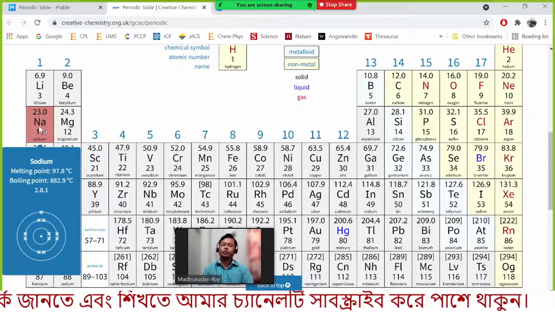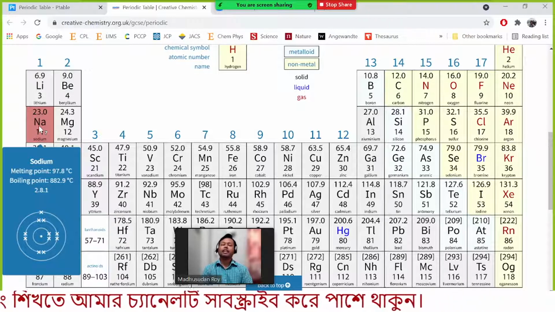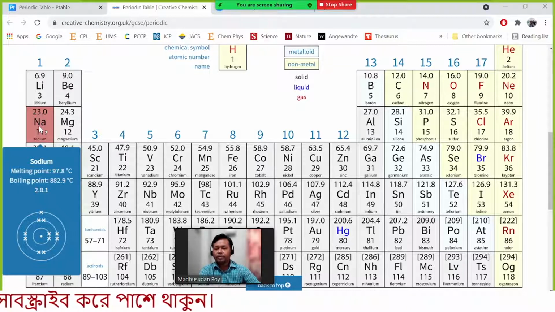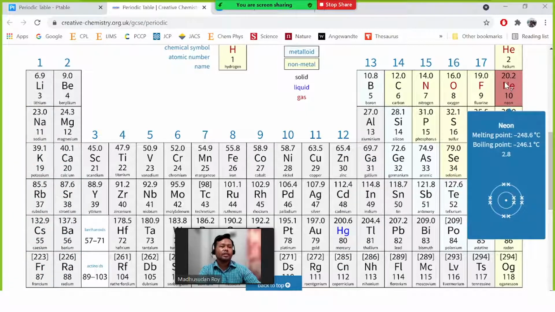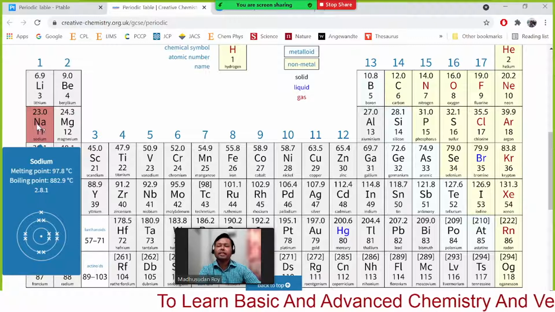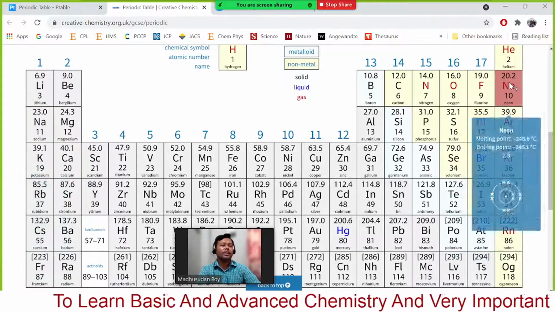If it removes 1 electron from the third shell, then you will get exactly the configuration of neon. Neon has 2 electrons in the first shell and 8 electrons in the second shell. Therefore if we remove 1 electron from sodium, it can have the configuration of neon.